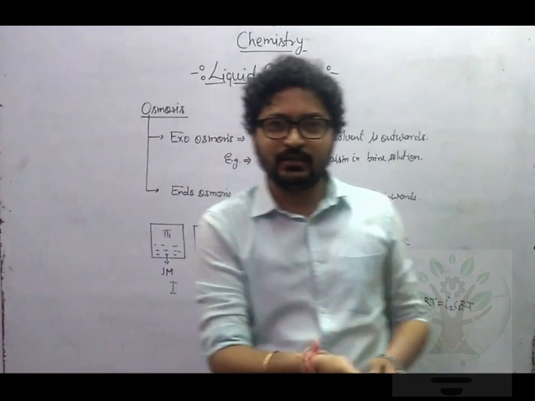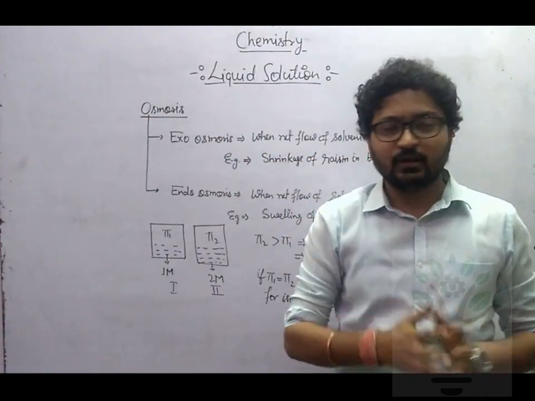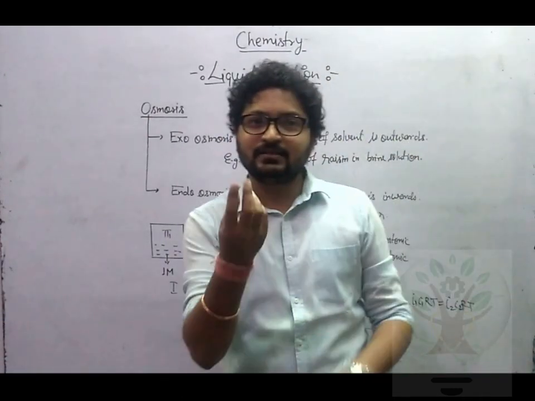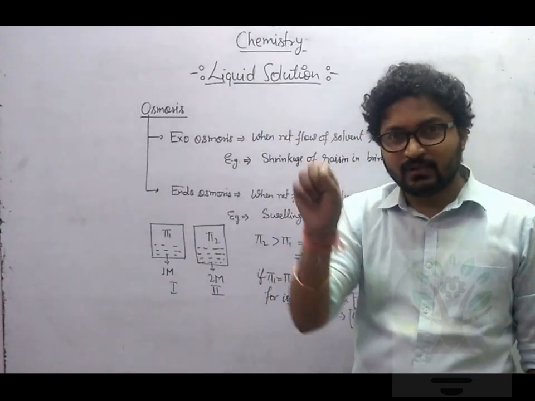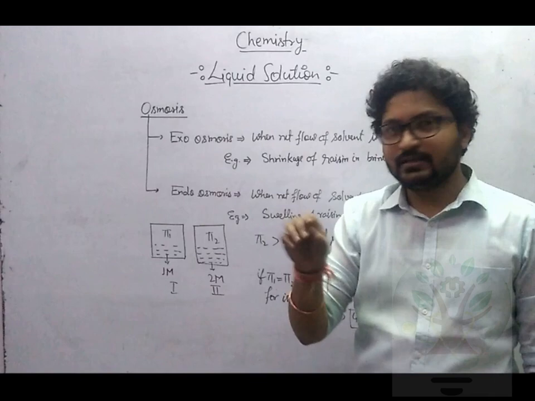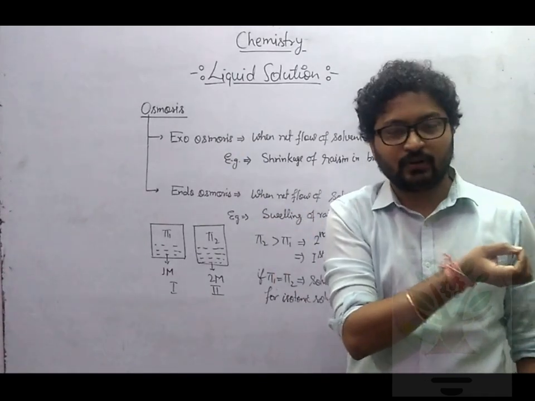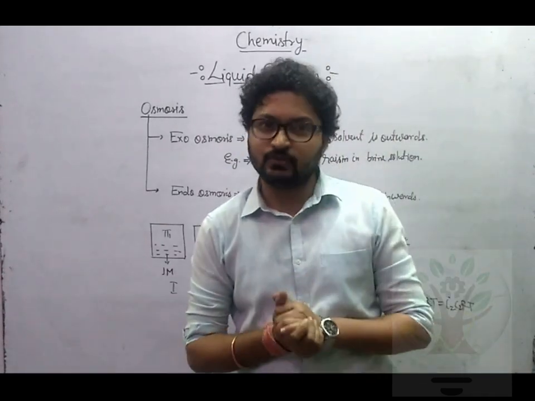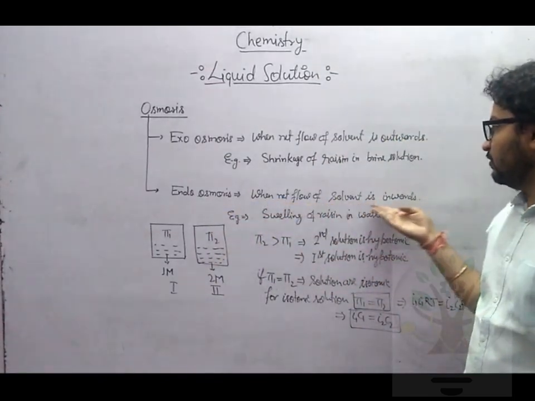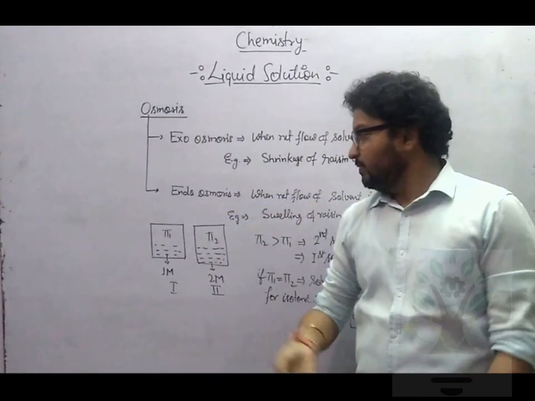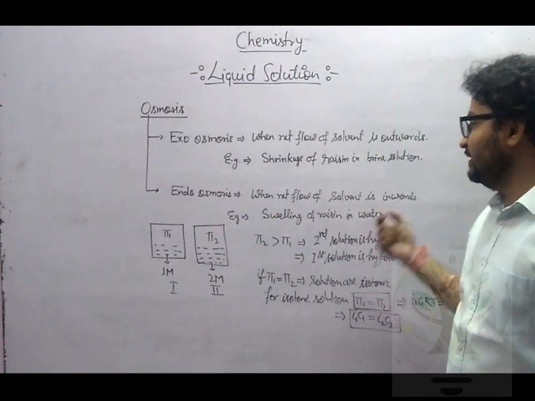When you add resin, your kishmish, in brine solution, what happens? Resin gets shrunk. Whatever material is inside this resin gets flown out. So we say exoosmosis is going on. Now endoosmosis, when the net flow of solvent is inwards. Example: swelling of resin in water.